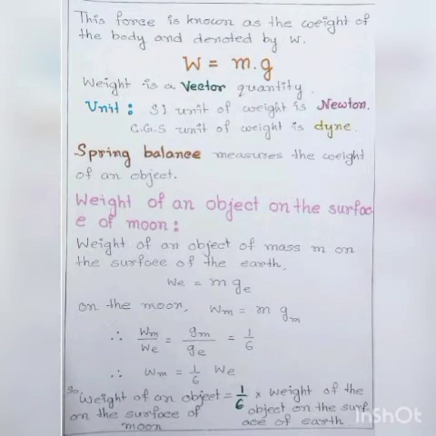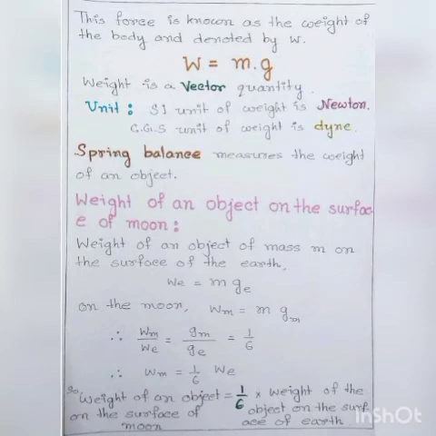Therefore, the ratio of weight of any object at moon and earth is 1/6. So, weight of an object on the surface of moon is 1/6 of weight of the object on the surface of earth.